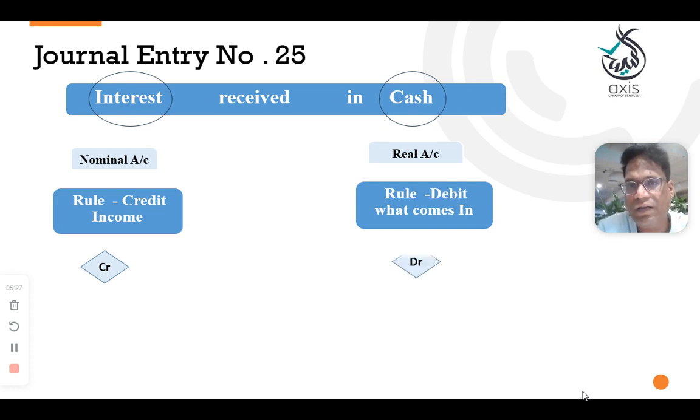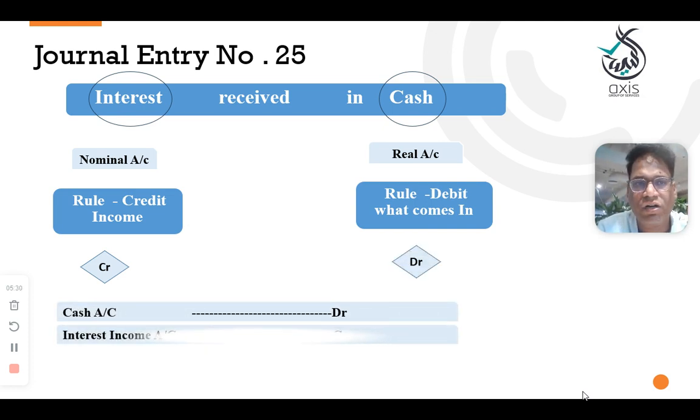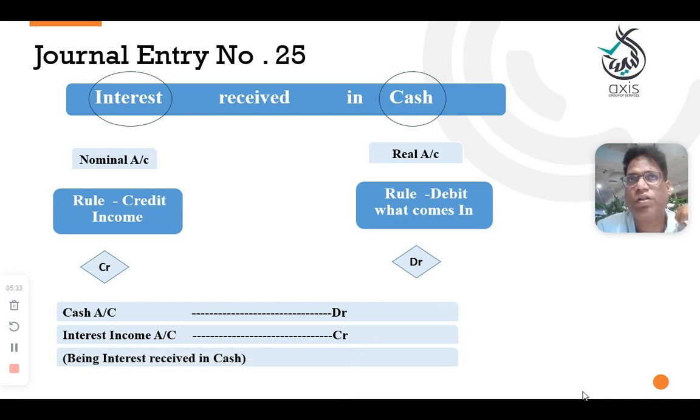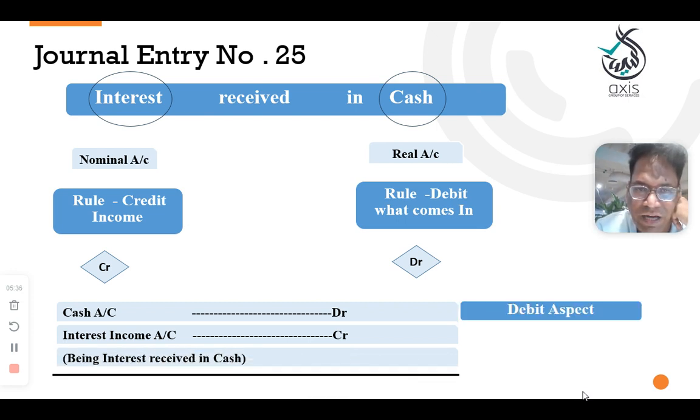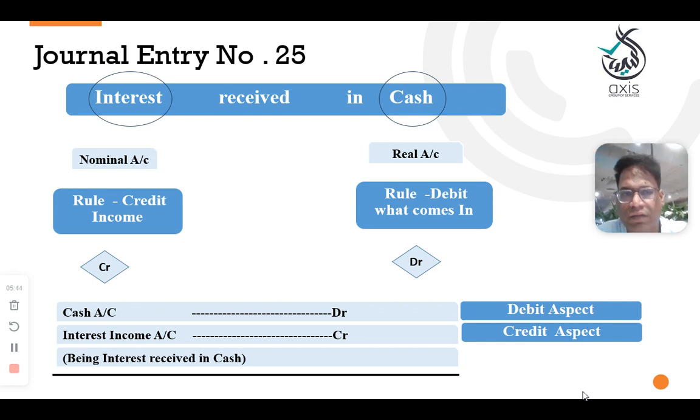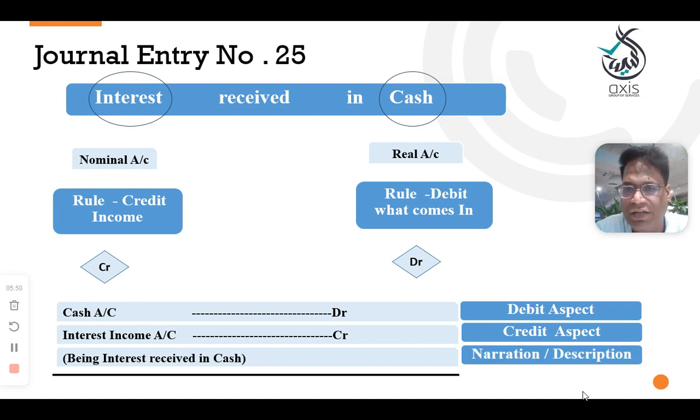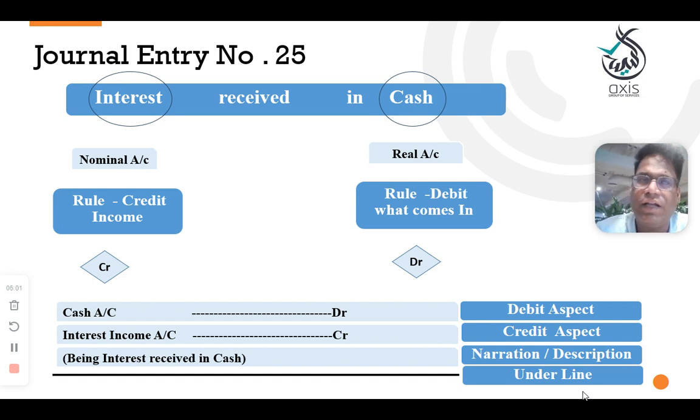What is coming in? Cash, so debit it. The entry will be: cash account debit to interest income account credit, being the interest received in cash. Underline the debit aspect: cash, because cash is coming in, it's a real account. Interest is the credit aspect, and here, being the interest received in cash is the narration, the description, and underline it. Hope you understood. Just focus on the name of the income and the name of the expenditure. The remaining thing is either a personal account or a real account. Every transaction is a combination of accounts.